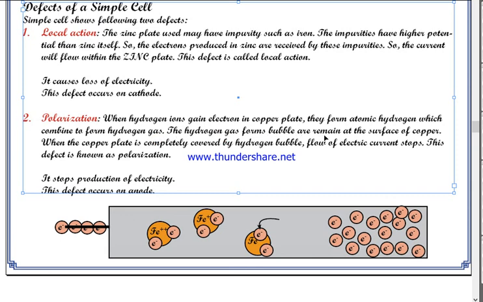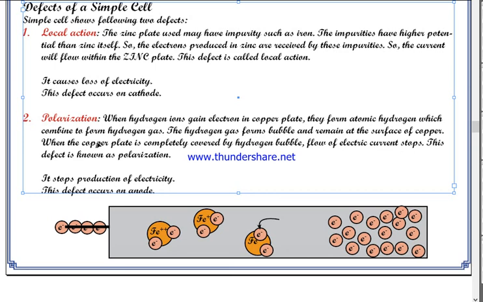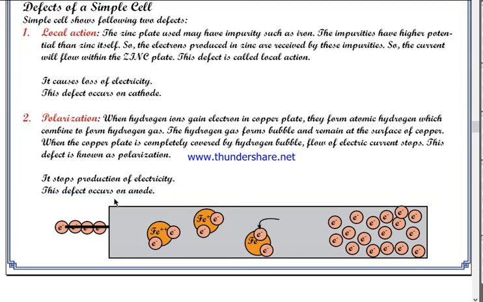The hydrogen gas forms bubbles and remains at the surface of copper. When the copper plate is completely covered by hydrogen bubbles, flow of electric current stops. This defect is known as polarization, and it stops production of electricity, and this defect occurs on anode.